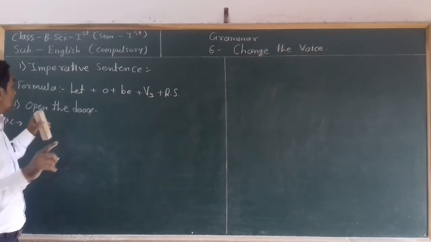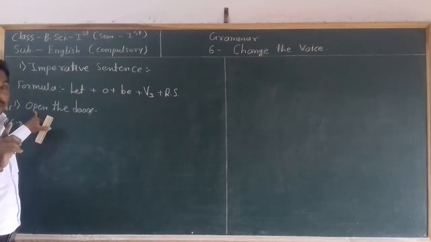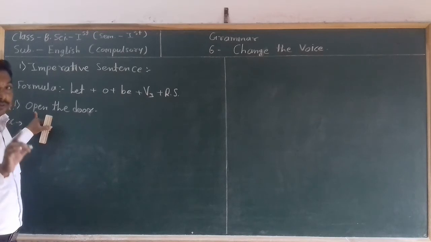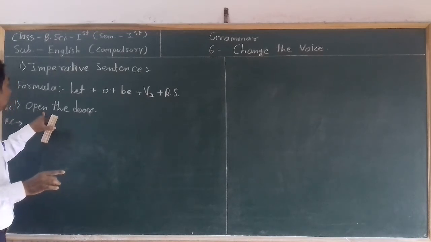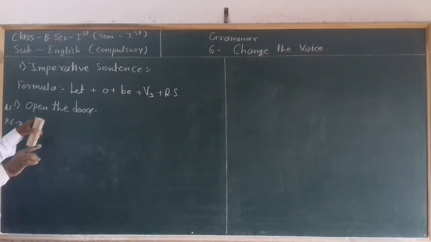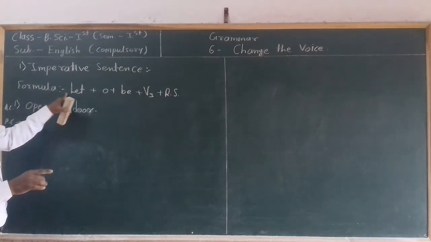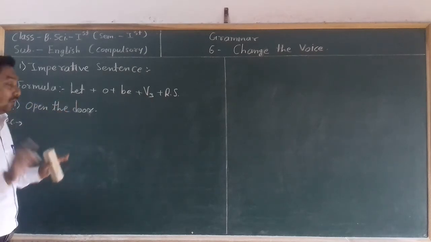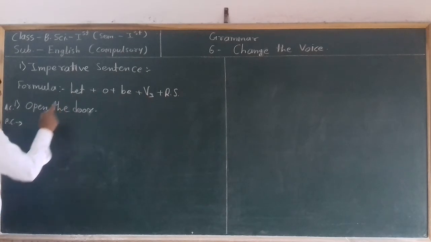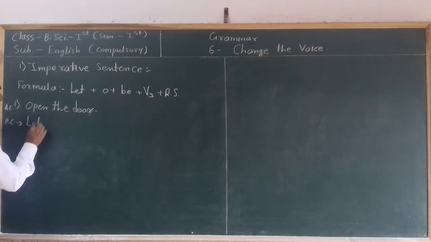This sentence starts with the main verb, so this is the imperative sentence, and to transform it into a passive voice imperative sentence we need to use this formula. So first write let at the starting of the passive voice sentence.